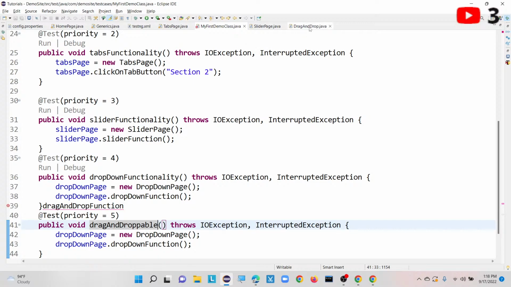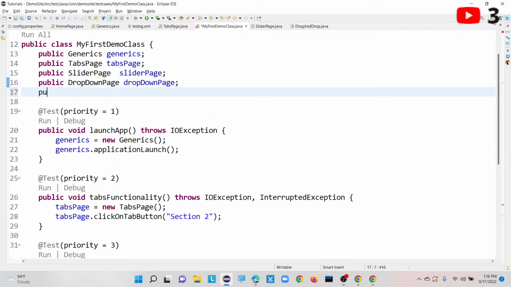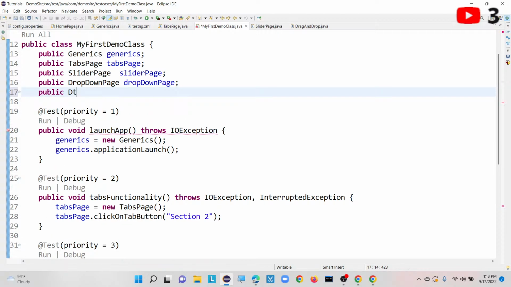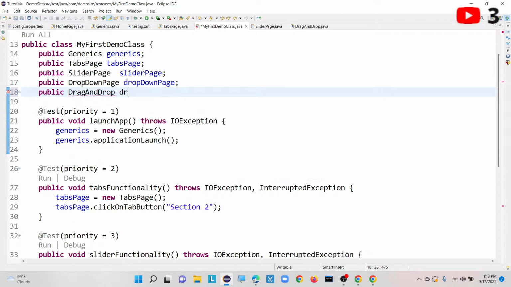And what is our page name here? My class name here is drag and drop. So create an object here, public, which one? Drag and drop.